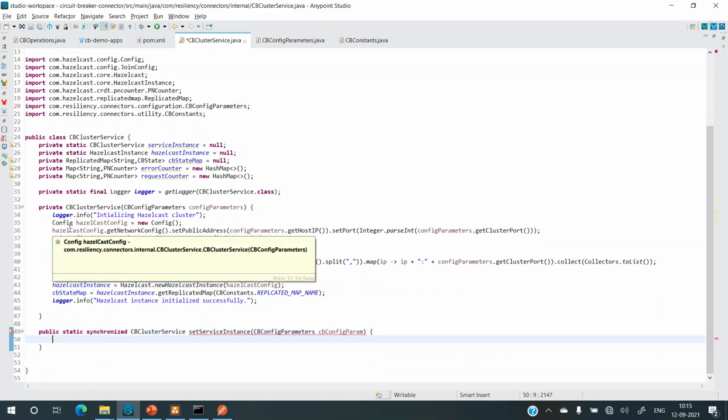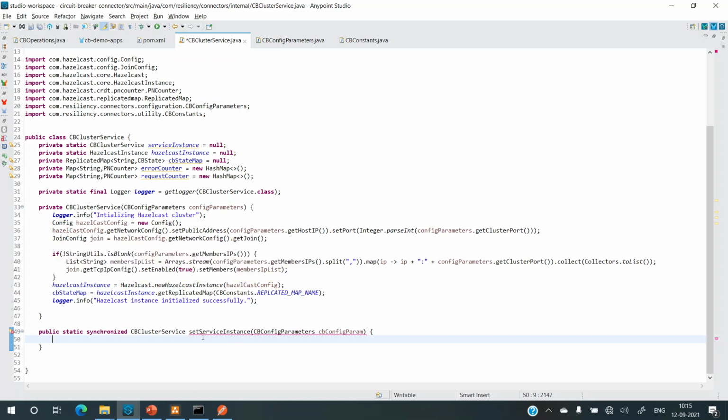So now the next step. It's giving a compile time error because we haven't returned anything yet, but we'll return. Now if we want to check if it's already initialized, we need not initialize. If it's not, only then we should initialize. So if service instance is strictly equal to null, only then we initialize it.